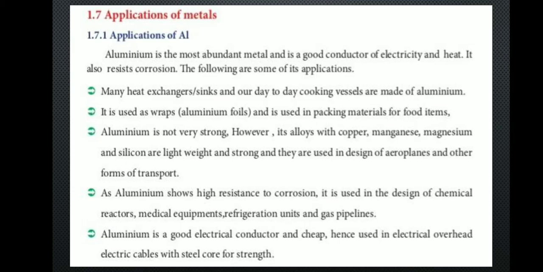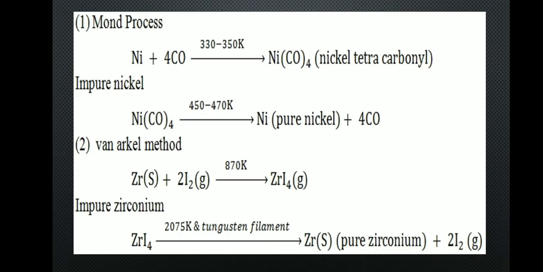Next one, very important: vapor phase method. There are two types of vapor phase method: the Mond process of refining nickel and the Van Arkel method of refining zirconium and titanium. First one, Mond process. What is the Mond process?